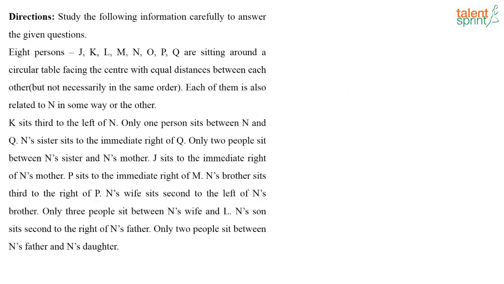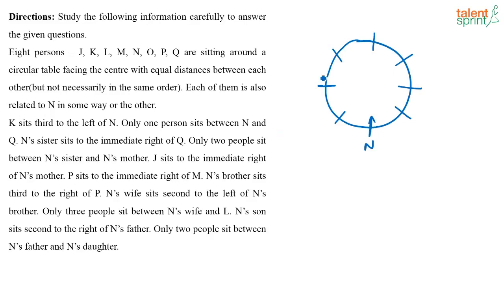What is given here? 8 persons are sitting around a circular table facing the center with equal distance between each other. Each of them is related to n in some way or the other. Okay. Now what is said first? K sits third to the left of n. So I am going to take this is n. If this is n, totally how many people are there? 8, right? 2, 3, 4, 5, 6, 7, 8. 8 persons are there, all of them are facing the center.